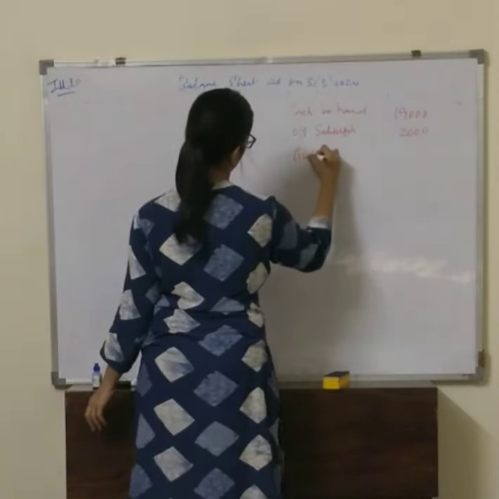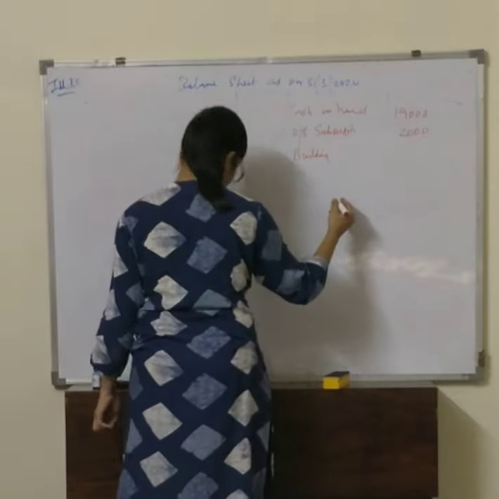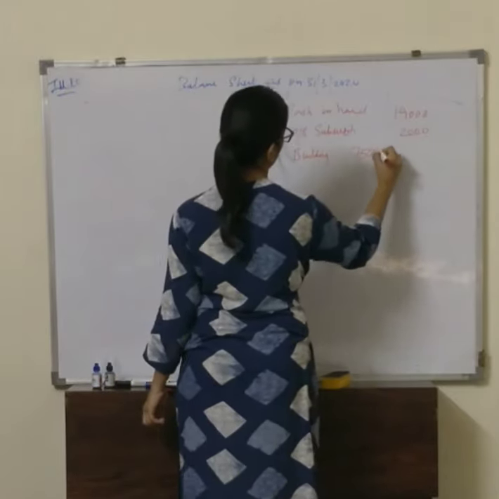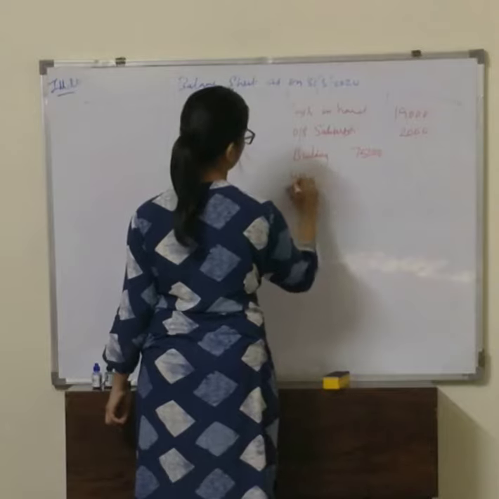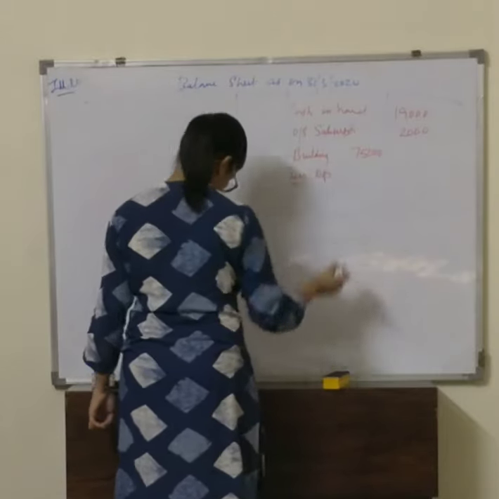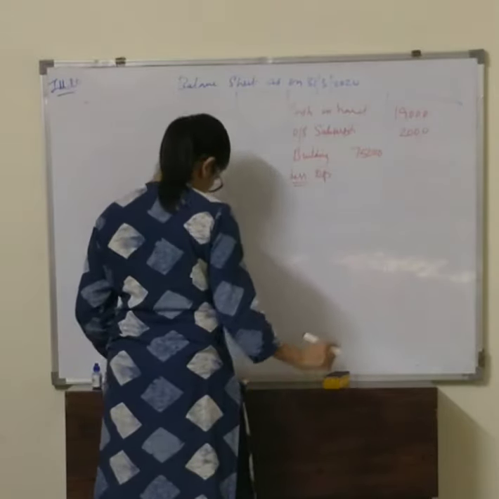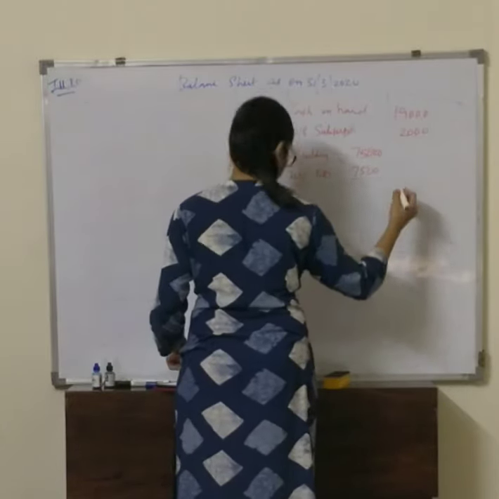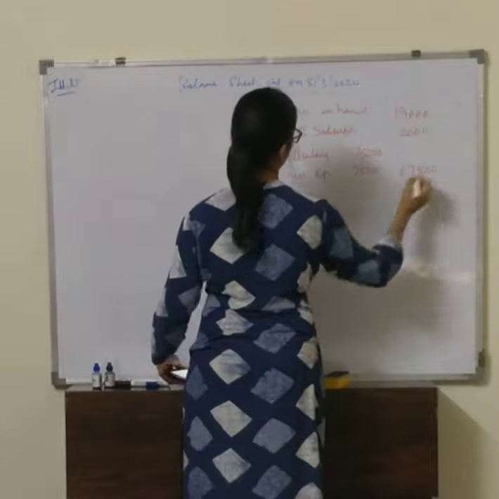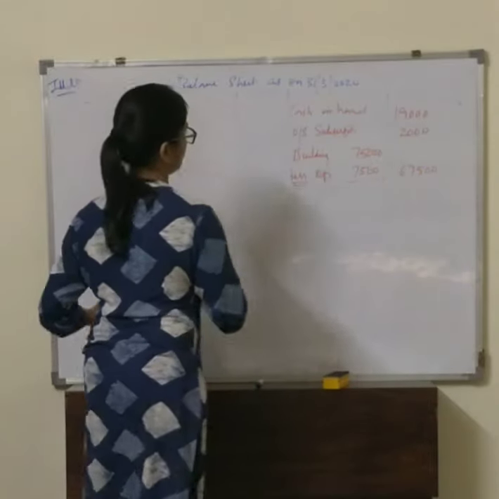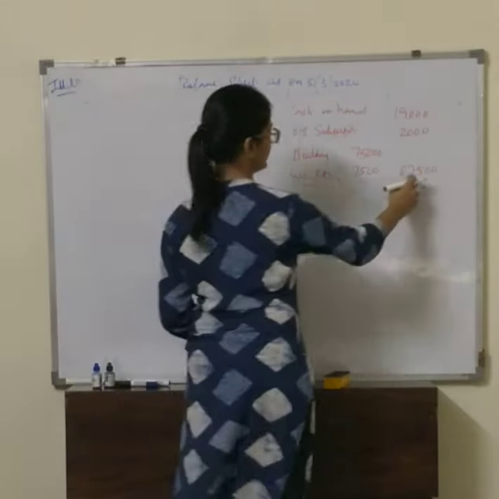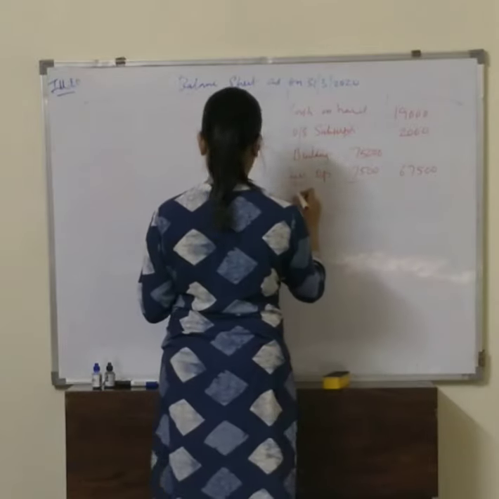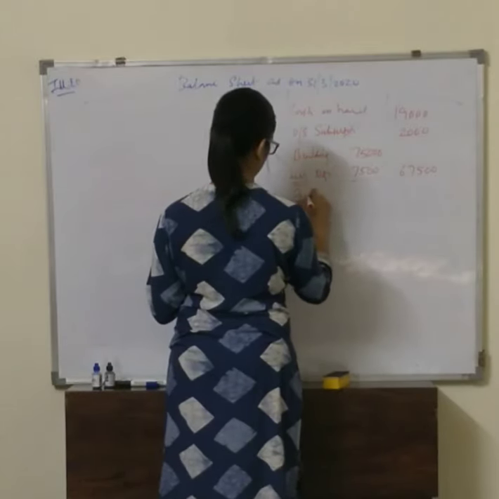Then we have buildings. What's the amount of building? 75,000. But we have depreciation on building. So less depreciation, it is 7,500. So what is the building amount? 67,500. Then we have furniture